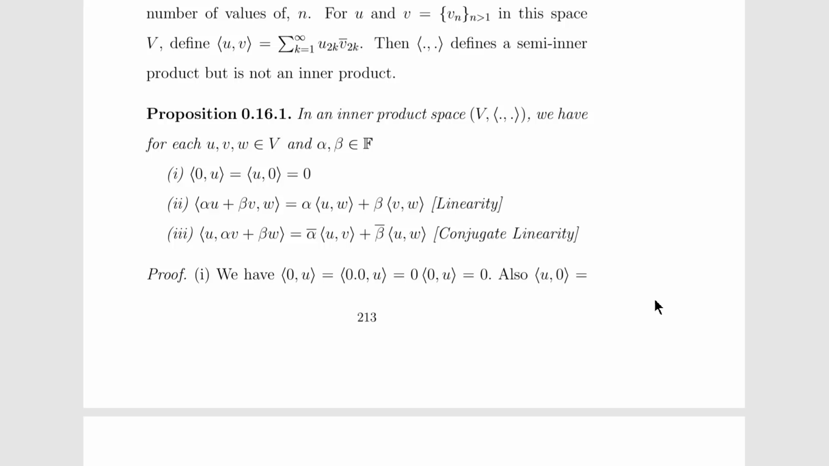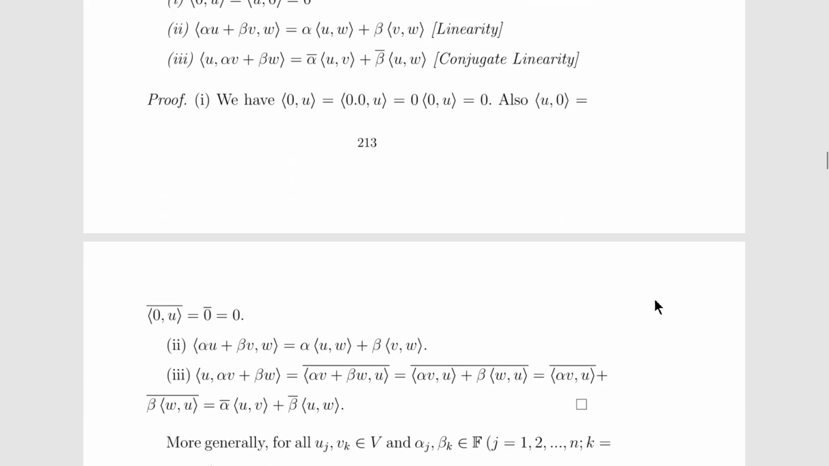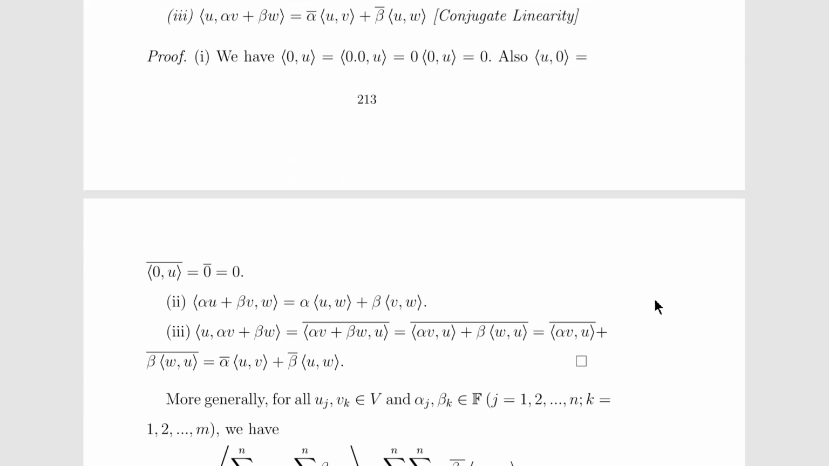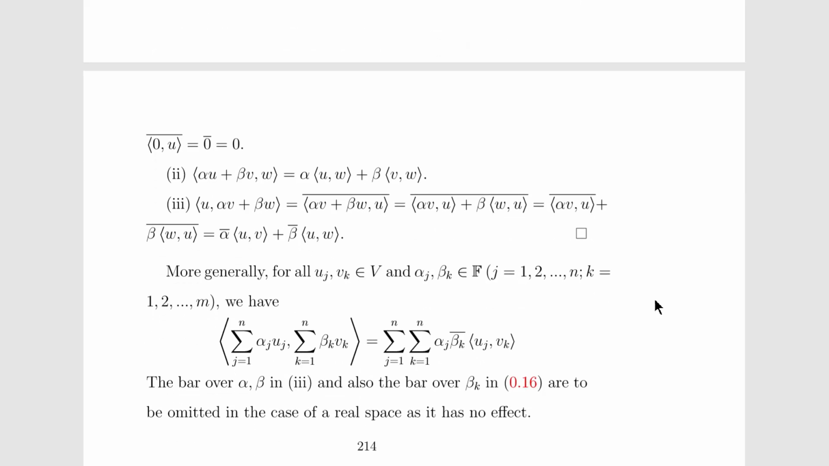The first one is very simple to prove. The inner product of 0 and u can be written as the inner product of 0 dot 0 comma u, and the 0 will come outside because we know that the inner product of lambda u comma v is equal to lambda times the inner product of u, v. So here it comes out as a scalar, so it is equal to 0. Also we have the inner product of u comma 0 is equal to the conjugate of the inner product of 0 comma u, which is equal to the conjugate of 0, which is equal to 0. And this is by the linearity property over the first argument. We have property number 2.